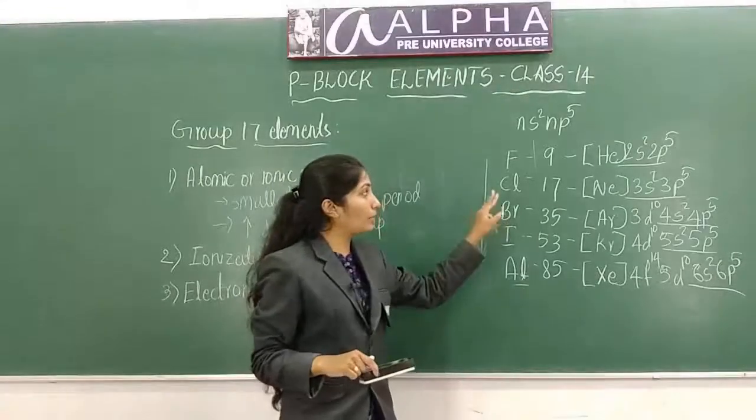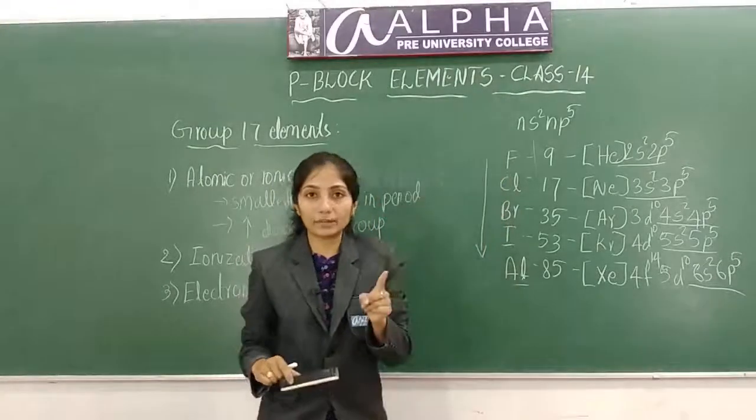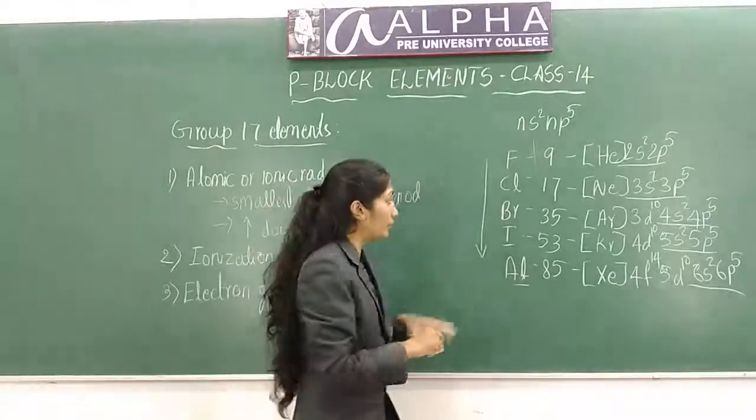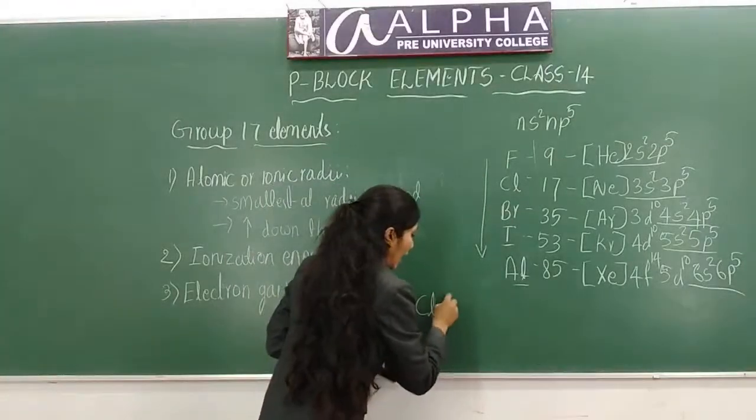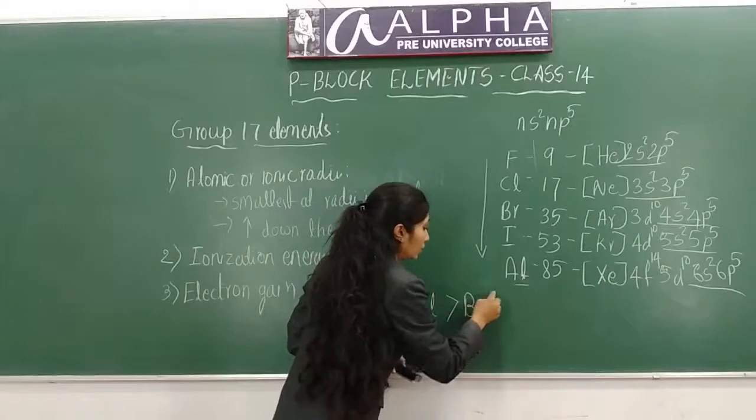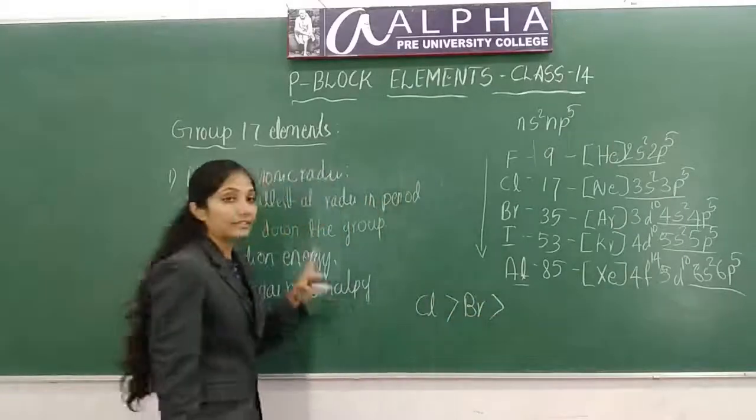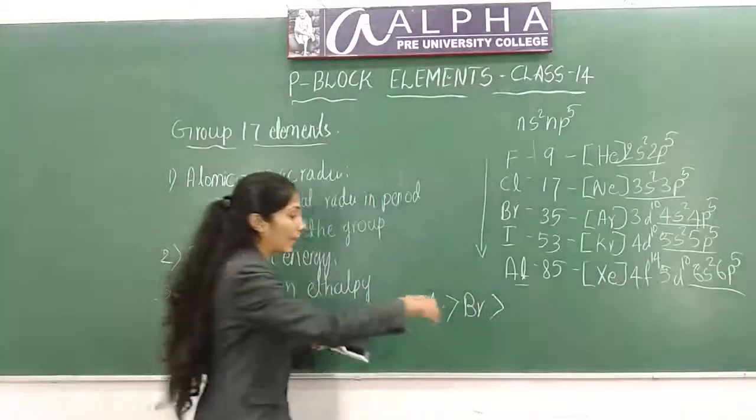Chlorine and bromine have more negative electron gain enthalpy than fluorine.